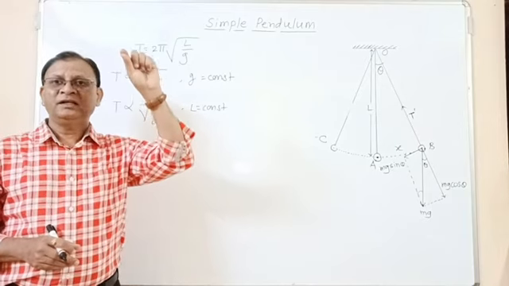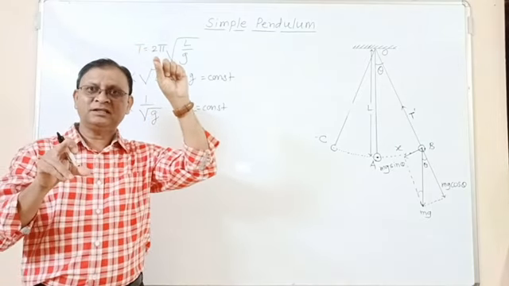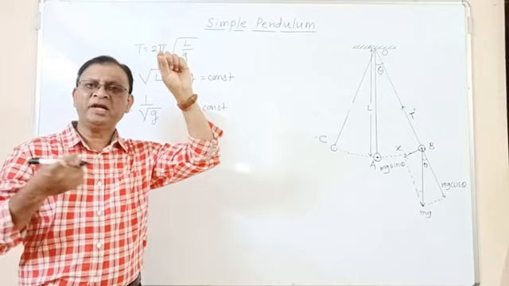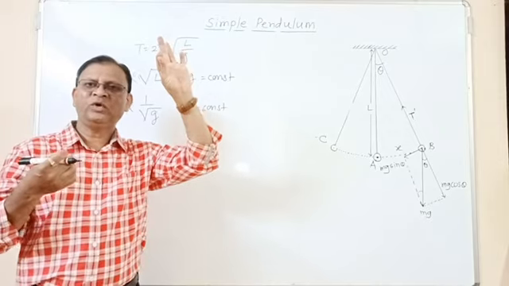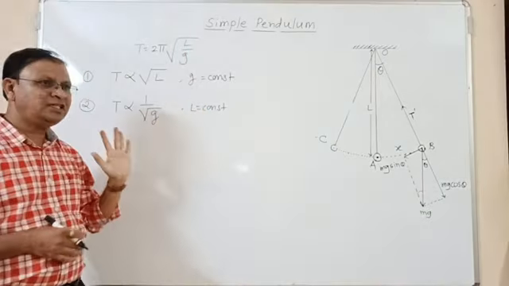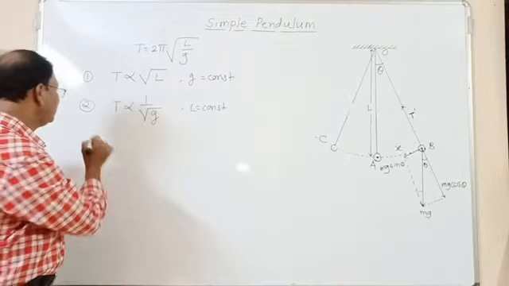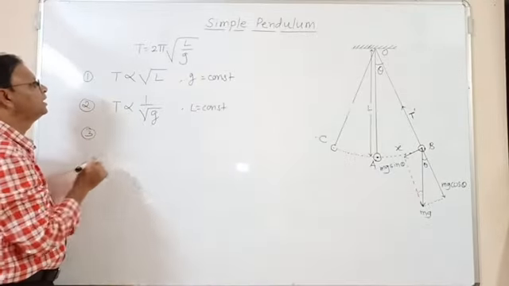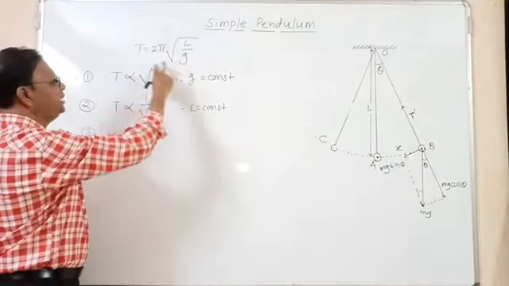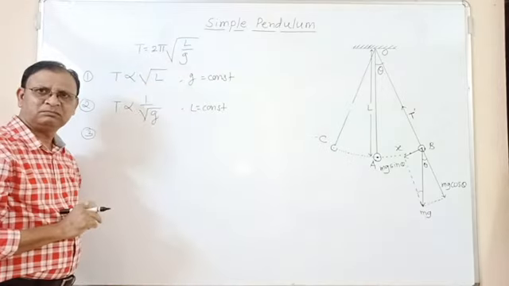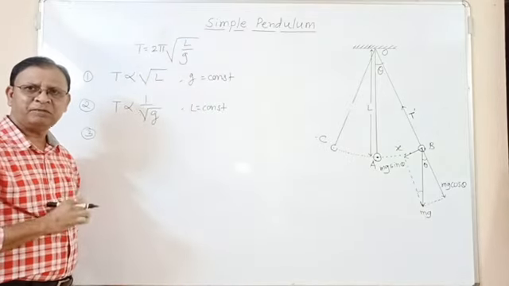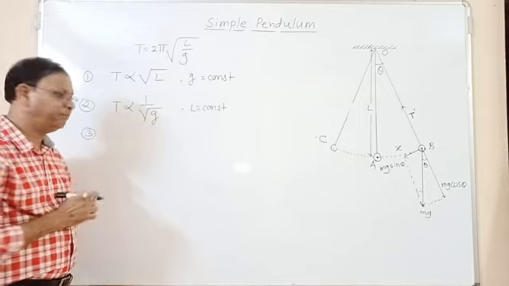That means, in case of an orbiting satellite, the simple pendulum cannot oscillate. It remains at whatever position it is placed in. So this is the second conclusion. Third conclusion, look here. There is no term for the mass of the pendulum, the mass of the bob of the pendulum, that is small m.